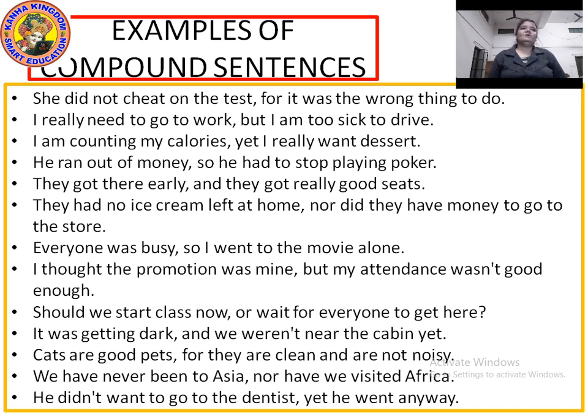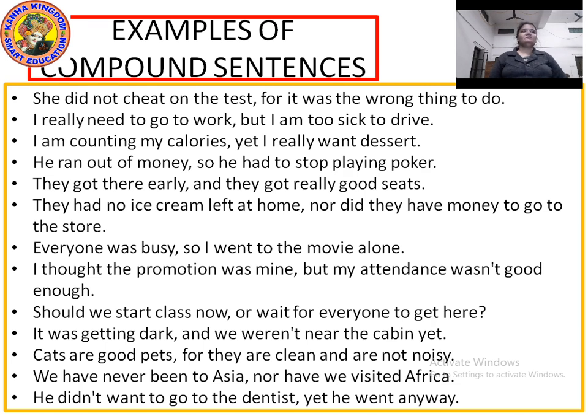Should we start class now, comma, or wait for everyone to get here? Should we start class now? Question mark. Wait for everyone to get here, or we would wait for everyone to get here. Yes, both of them. So or is a conjunction here. Okay. It was getting dark, comma, and we weren't near the cabin yet. Again, and is a conjunction, and both of the independent clauses, it was getting dark and we weren't near the cabin yet, are independent clauses.